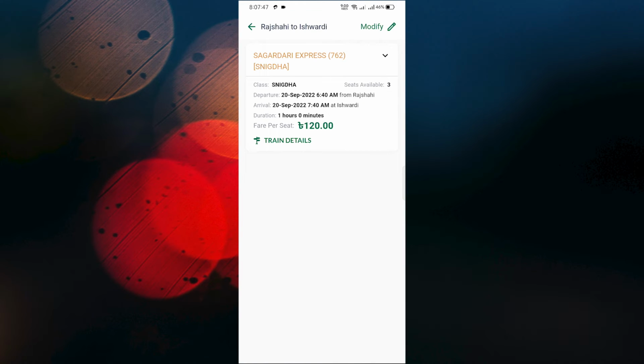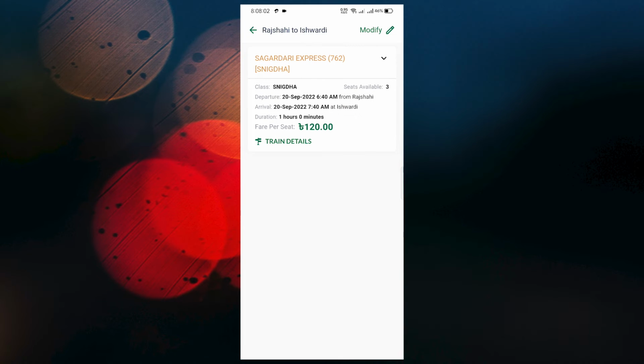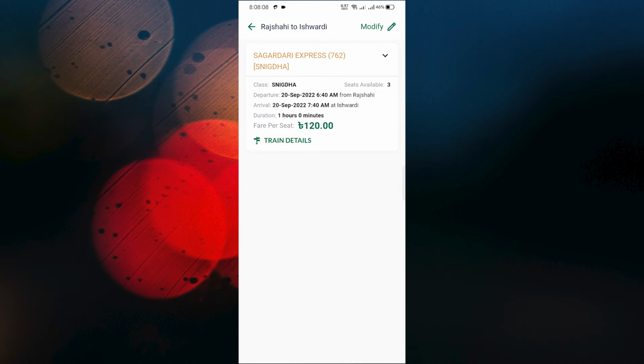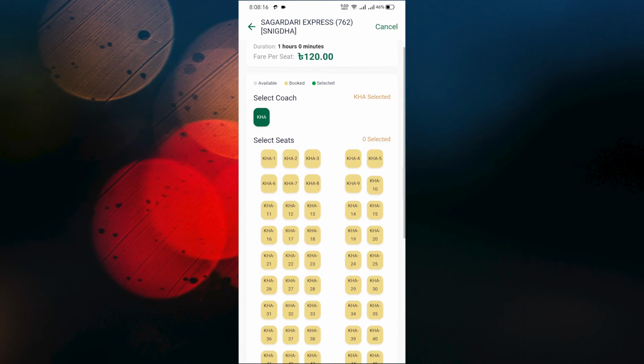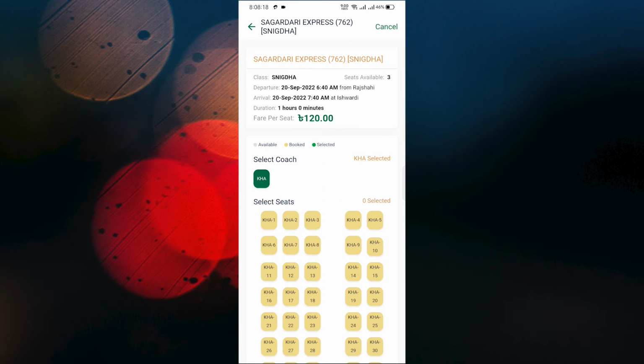Here you can see Shagurdari Express, and you can see the departure time of this train, 6:40 a.m. Here you can also see that there are 3 seats available, so you have to buy the ticket as soon as possible. Clicking here, you can select your suitable seating position.